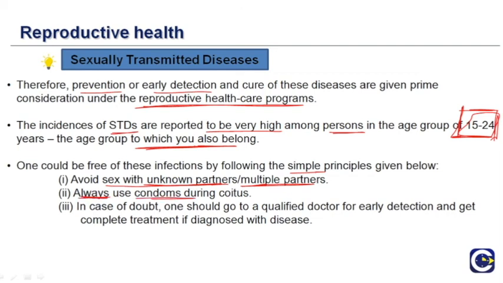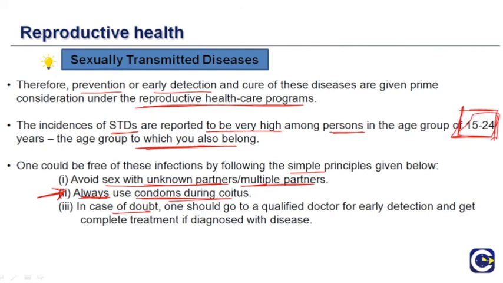Always use condoms during coitus. This is a very important point, because the best advantage of using condoms, as we discussed in part 1, is that they provide protection against sexually transmitted diseases. So always use condoms while having coitus.